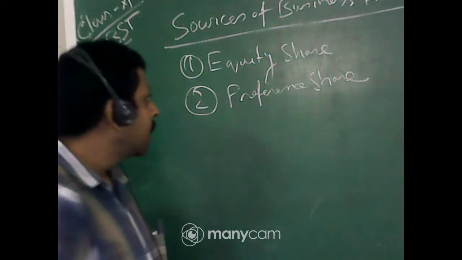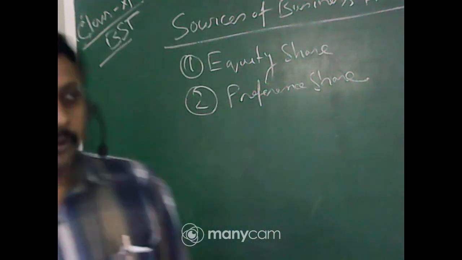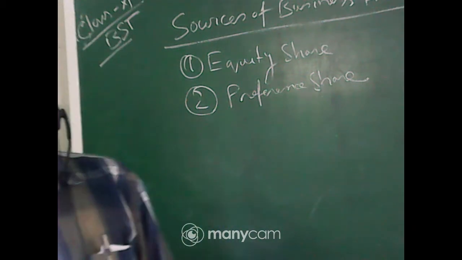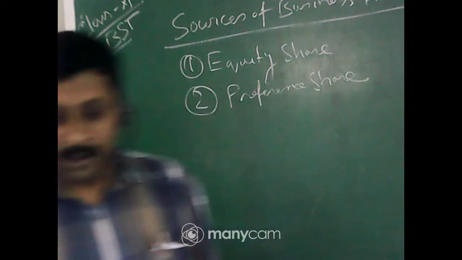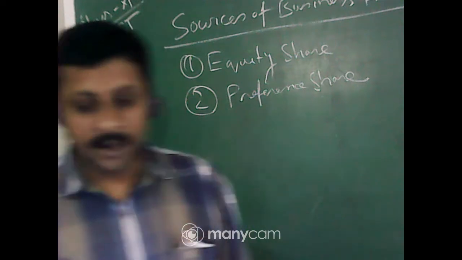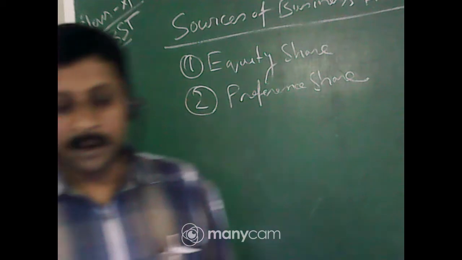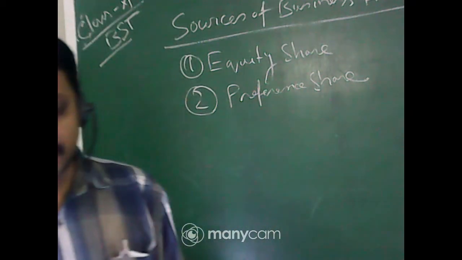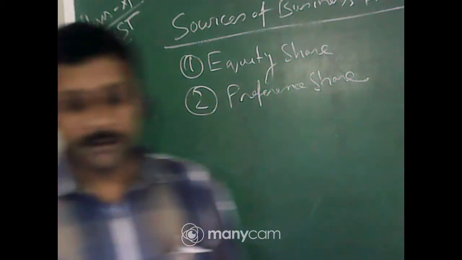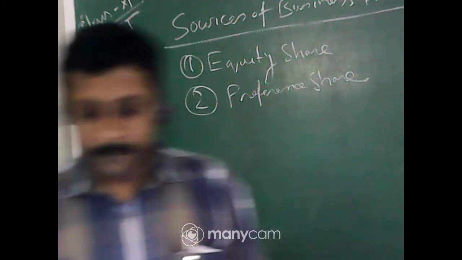So why do they invest in equity share? If you invest in fixed deposit, you get 6 or 7% return nowadays. But if you invest in share, then your return is higher than fixed deposit, but there is risk also. So those who are ready to take risk invest in shares of a company.